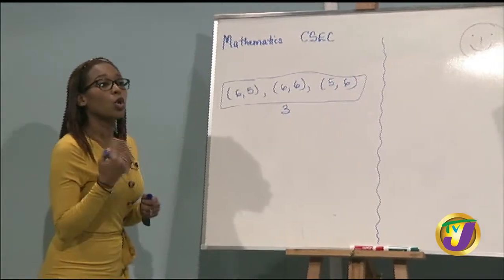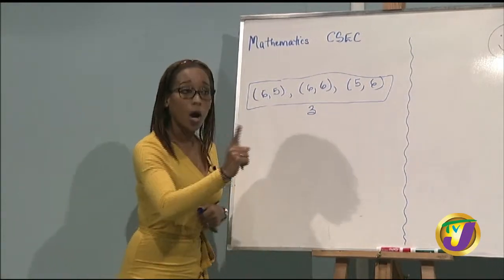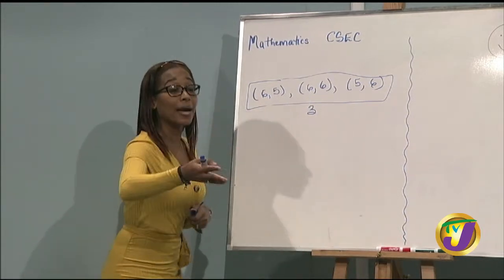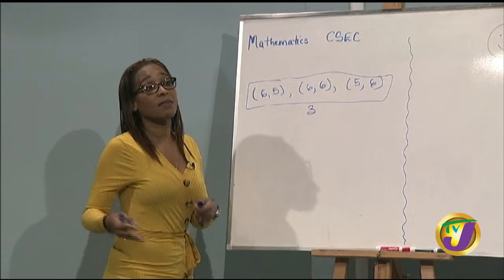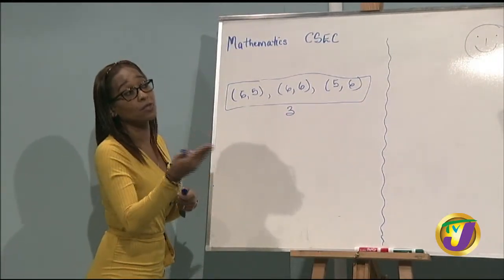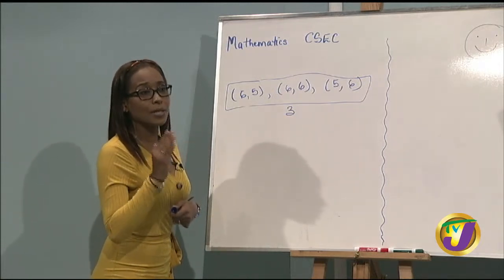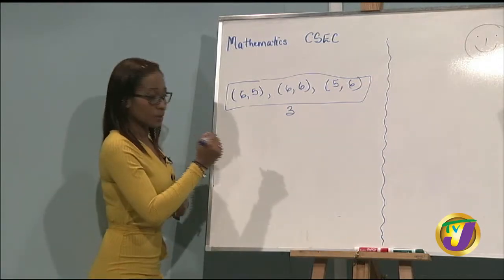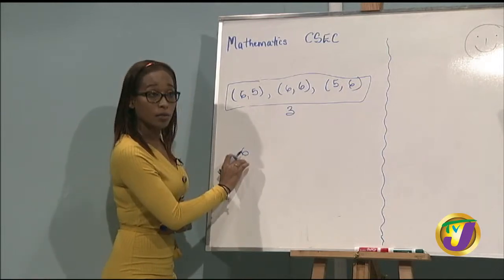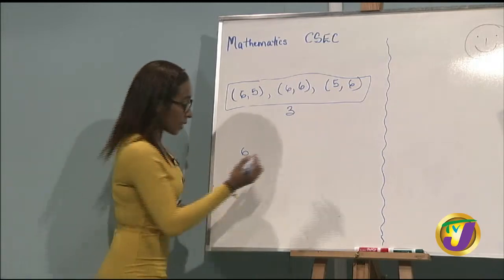The fair die is rolled how many times? Twice. Now we're going back to independent events. When you roll a die, remember when it's independent, it doesn't have an impact on what comes next, which is why they told us that the die is rolled twice. So what would have been the total outcomes when you roll the die once? 6. Great. And what's the probability of rolling it a second time? 6 again.